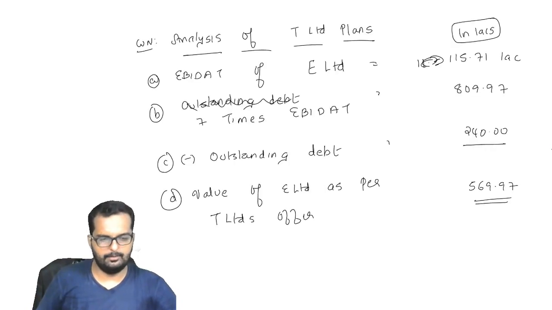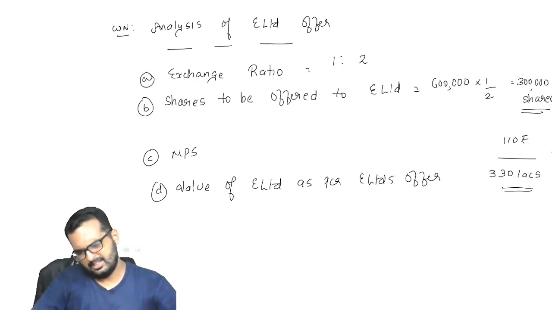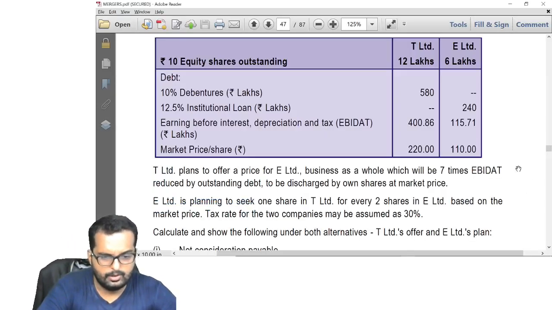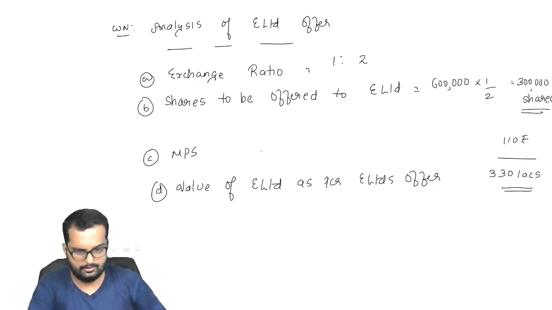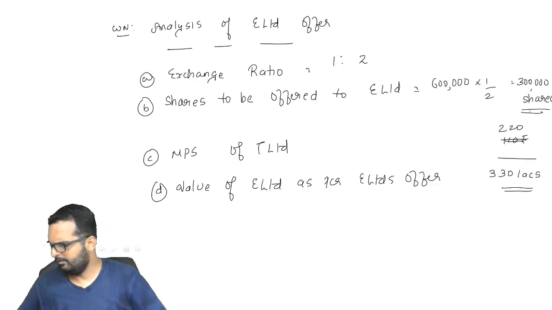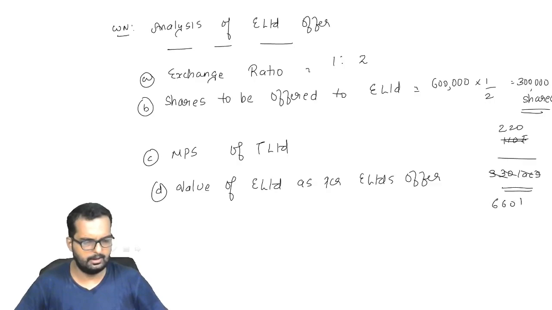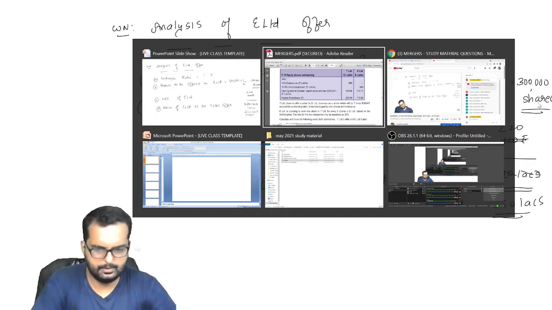What was T Limited offering? 567 lakhs. Is it? Wait. Something is looking wrong here. They will be offering at the market price of T Limited, right? That will be the shares that will be kept with them. So this should be 220. It should be 660 lakhs. Friends, let me just confirm that. Give me 1 minute. Yes, it will be 660 lakhs because once it's merged, the market value of the main company will come over here.